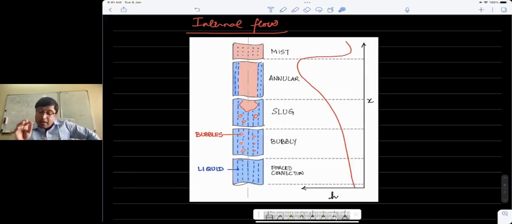It is very, very small droplets that would also eventually vaporize and convert into vapor. This is a saturated condition, where the liquid has converted into saturated vapor at the mist flow condition. If you keep heating it more, mist starts converting into superheated vapor, and at this point the liquid that you started with is completely superheated vapor, and heat transfer can again be considered based on forced convection, or if the temperature is very high, then in terms of radiation heat transfer.